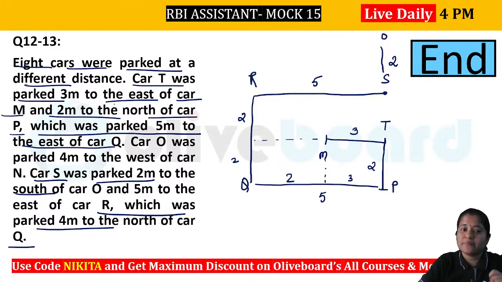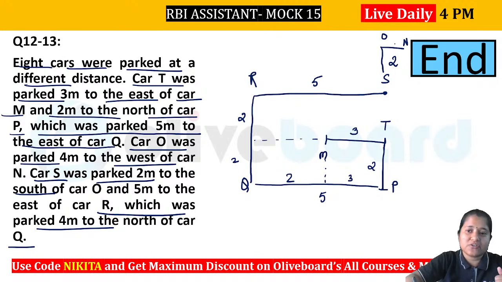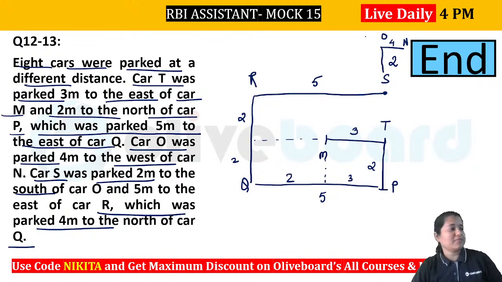So now we have got almost everything. Car O was 4 meters west of N. So O is 4 meters west of N. So this is your N here and this is your 4 here, right? So this is the final diagram that you will be getting.